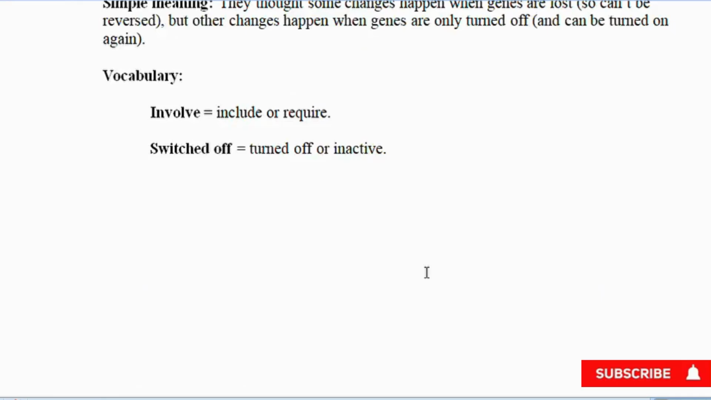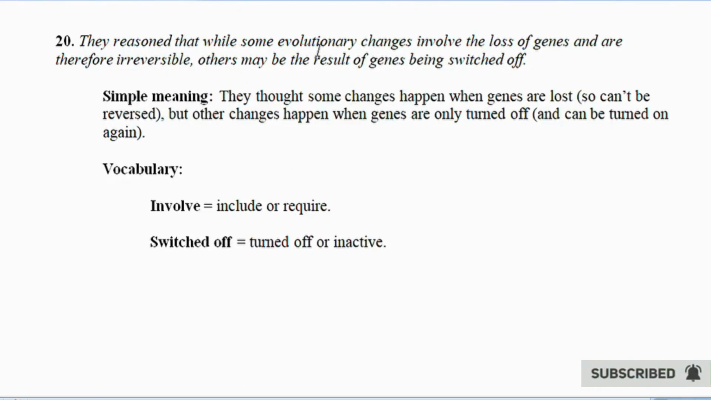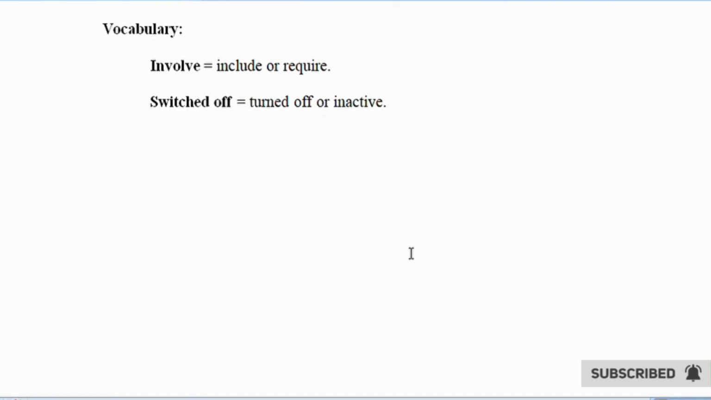20. They reasoned that while some evolutionary changes involve the loss of genes and are therefore irreversible, others may be the result of genes being switched off. Simple meaning. They thought some changes happen when genes are lost, so can't be reversed. But other changes happen when genes are only turned off, and can be turned on again. Vocabulary. Involve equals include or require. Switched off equals turned off or inactive.